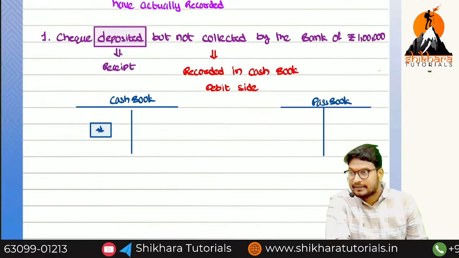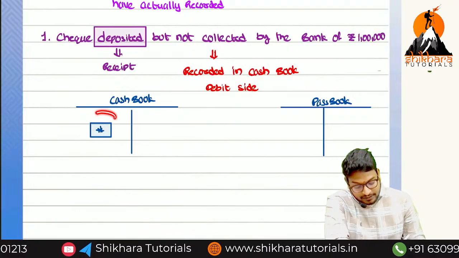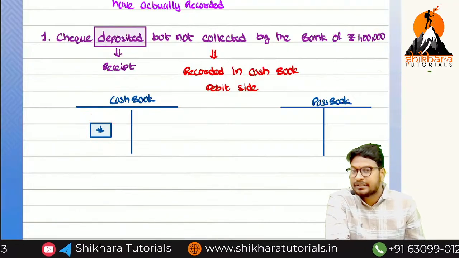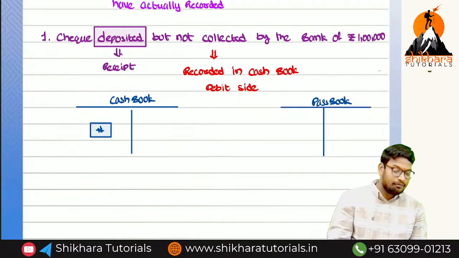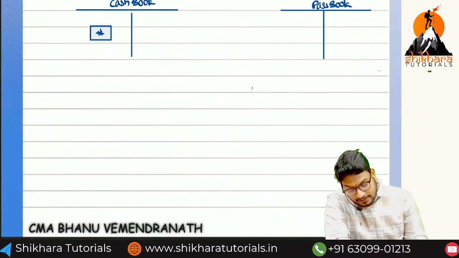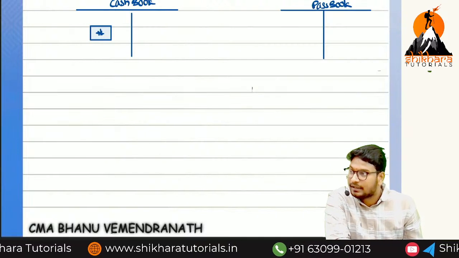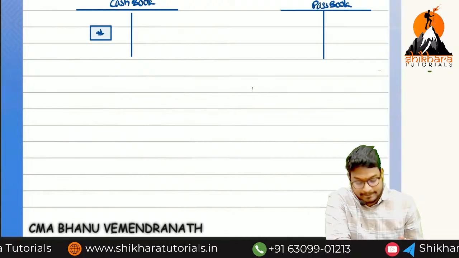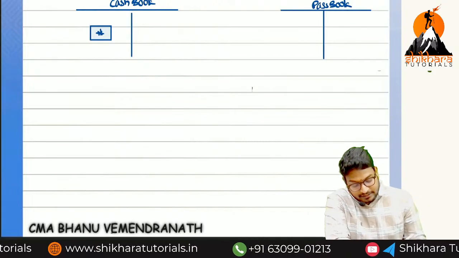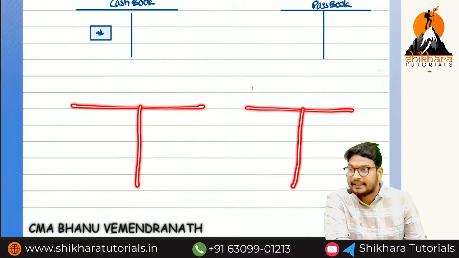So why are we discussing all these things, sir? Why we need to learn which side it was recorded in, in which book it was recorded, means I will show you what my method is. Ultimate method means, sir, you already know what the favorable balance is and what the unfavorable balance is. So in my methodology I will take two books, starting with rough work.